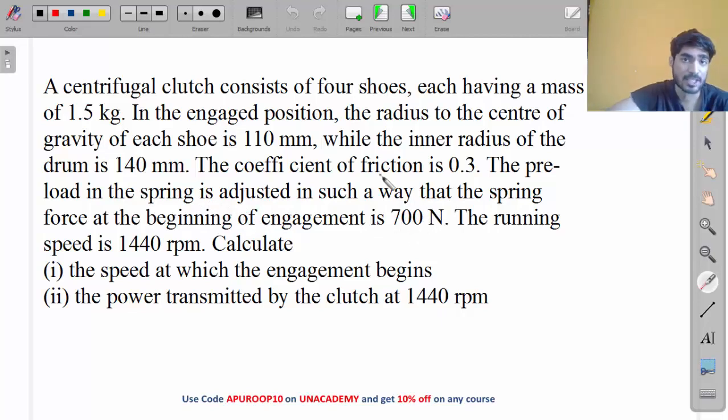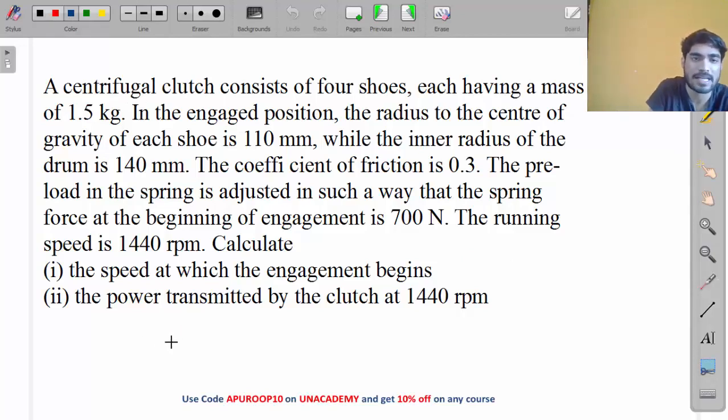Spring force at the beginning of engagement means the maximum spring force, 700 Newton. Running speed is 1440 rpm. Calculate first the speed at which engagement begins. Second, the power transmitted at 1440 rpm. To calculate power you need torque, so calculate torque, then put the value of torque in the equation of power. So solve this, my friend. All the values are given.